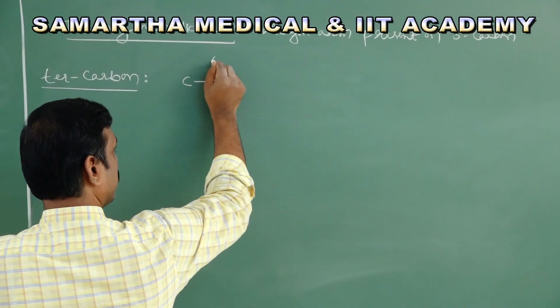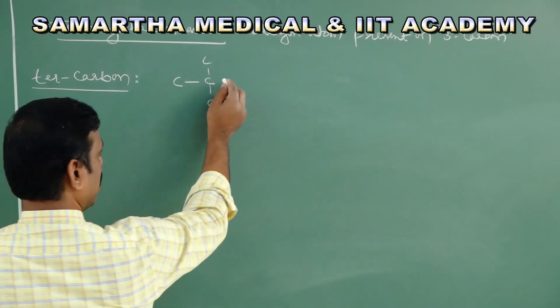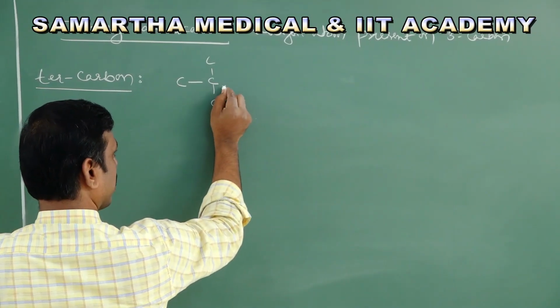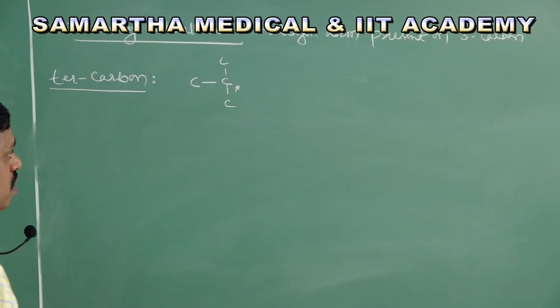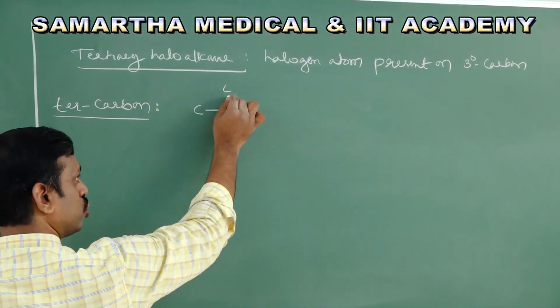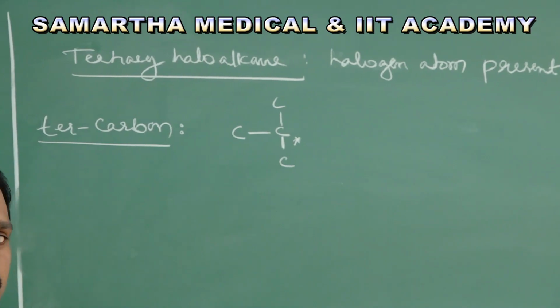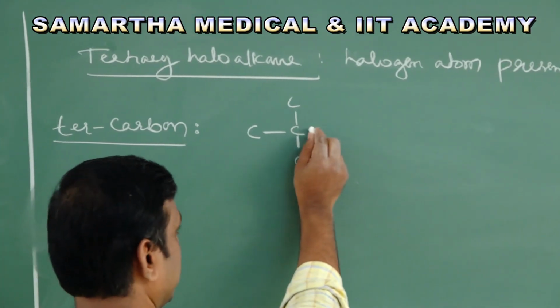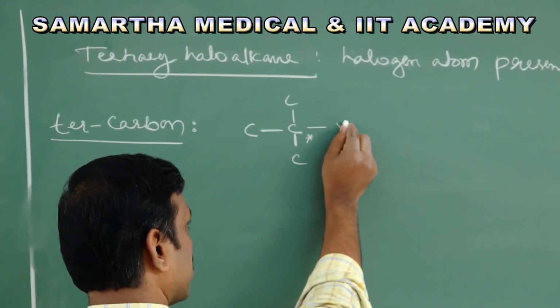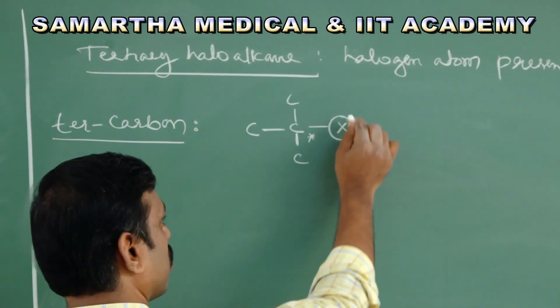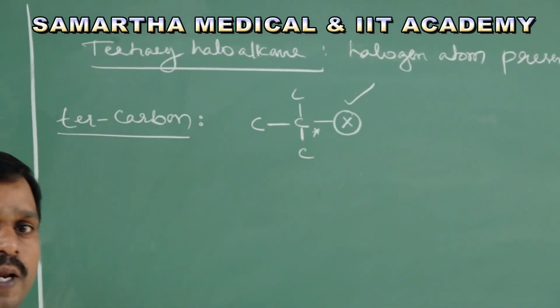For example, you take this. Now tell me, this star-marked carbon is attached to 1, 2, 3 adjacent carbon atoms. Therefore, this is a tertiary carbon. If a halogen is present on a tertiary carbon, this is called a tertiary haloalkane.